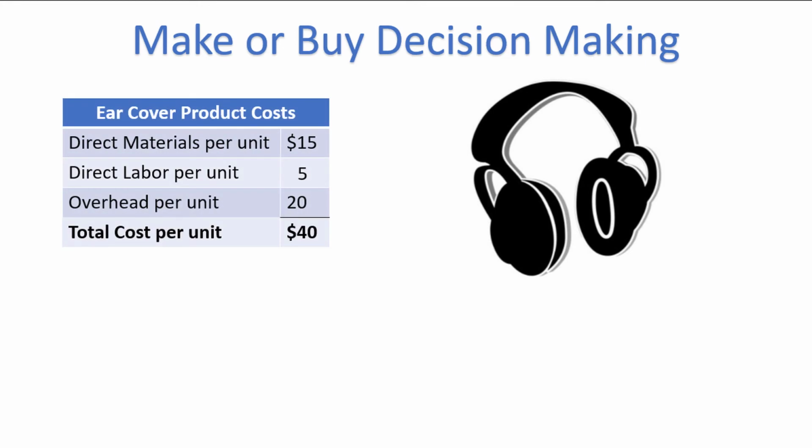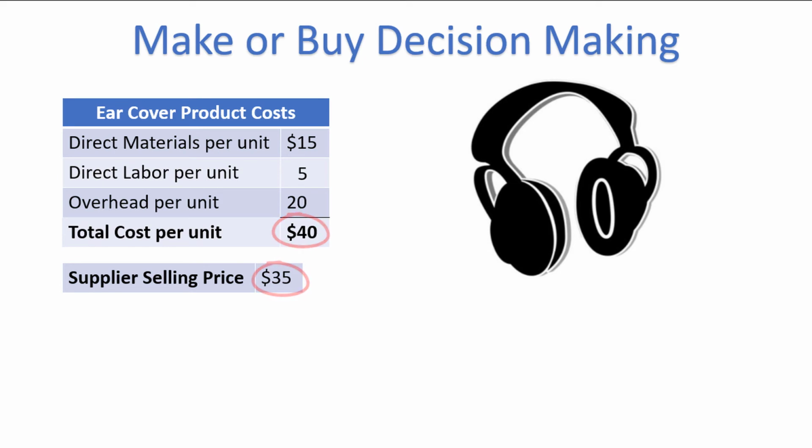$40 per unit. Recently, a supplier has approached Ellison Enterprises and has offered to sell them the ear covers for $35 each. Is it wise for the company to buy the covers from the supplier, or are they better off making the covers themselves? At first glance, it may look very straightforward. It costs the company $40 to make the covers, and they can buy them for $35 each. So of course, they should buy the covers.